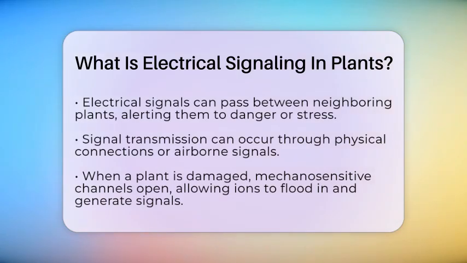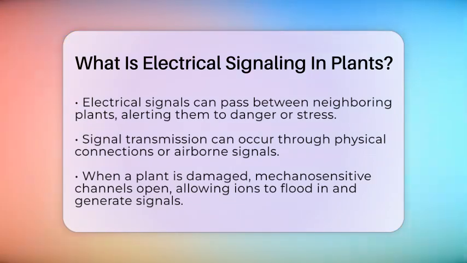The process depends on ion channels opening when the plant senses damage, temperature shifts, or chemical signals. For example, when a leaf is burned or cut, mechanosensitive channels open, allowing ions to flood in and generate an electrical signal. That signal then moves through the plant, activating genes that produce defensive chemicals.